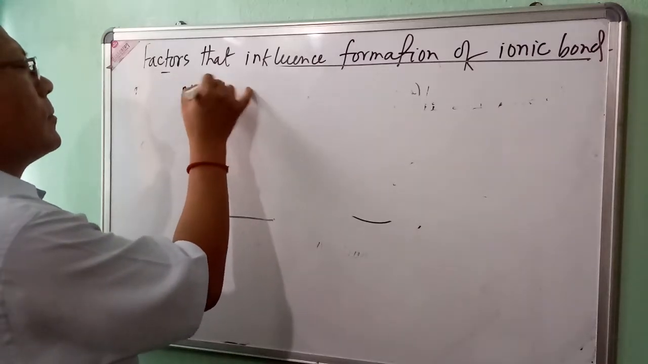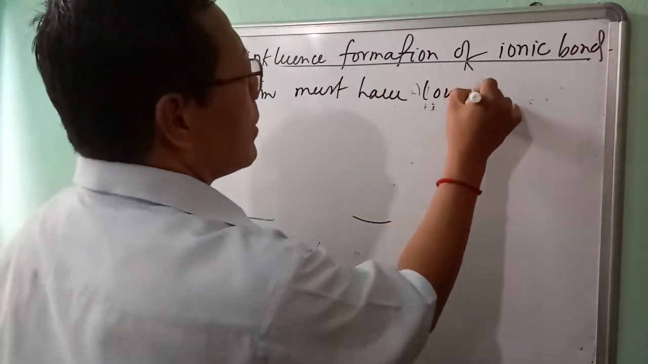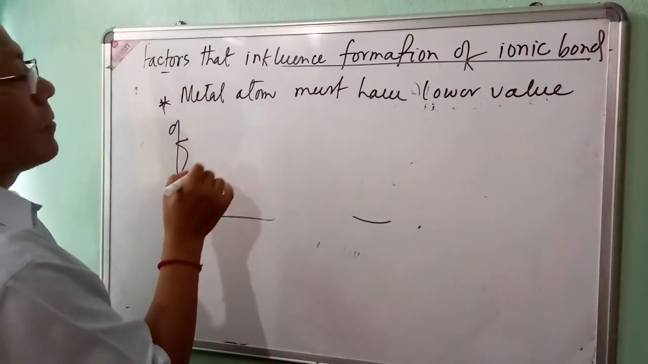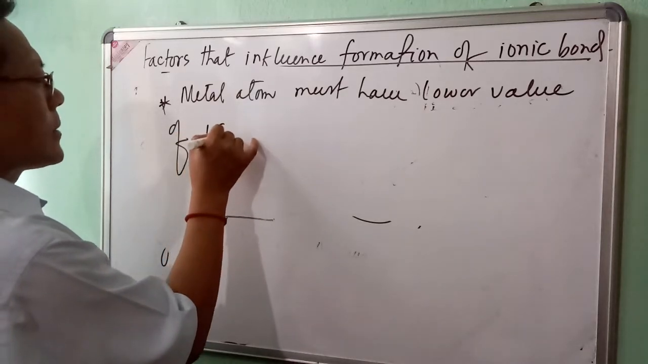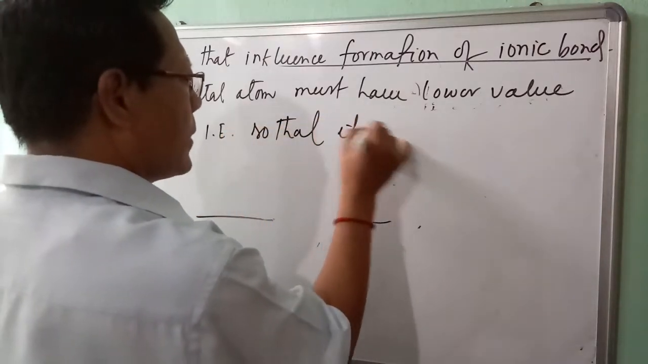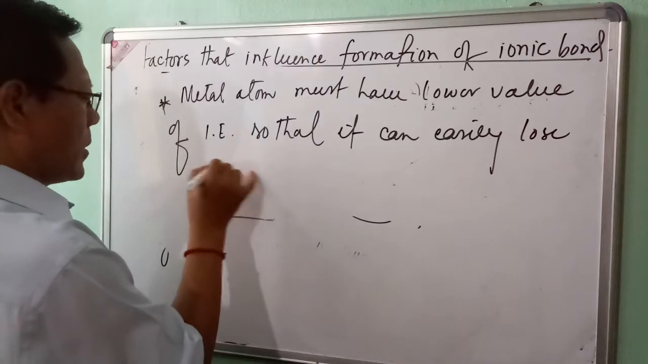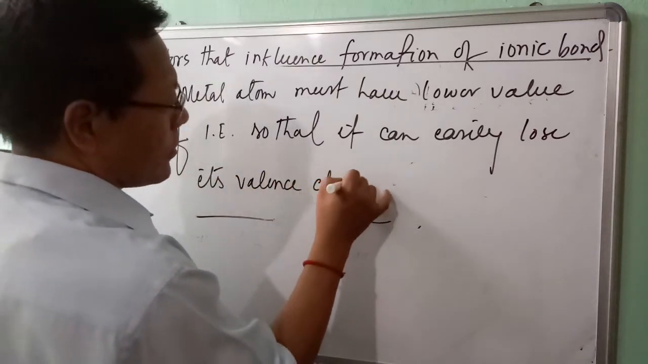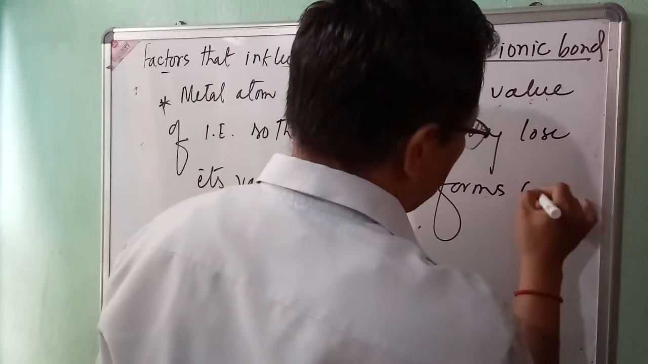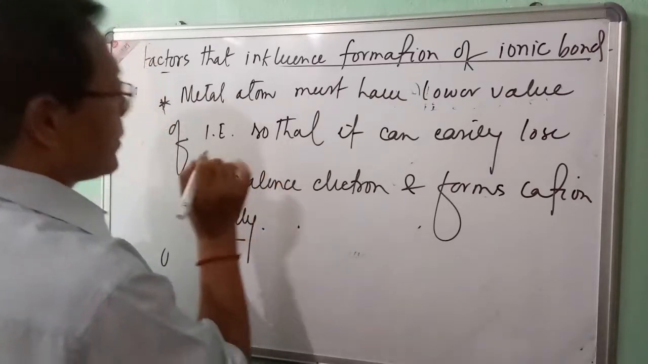The first condition is that the metal atom must have a lower value of ionizing enthalpy so that it can easily lose its valence electron and form a cation easily. So this is the condition.